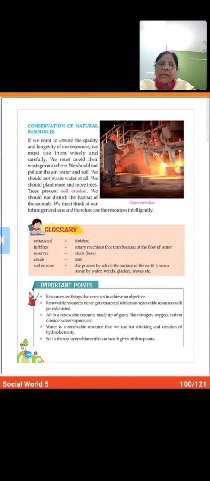Now we will study about conservation of natural resources. So please children, see on page number 100. Okay, I'm going to read it and then I will explain.